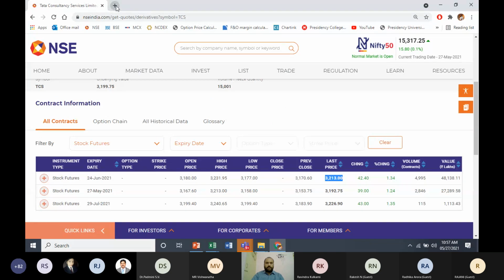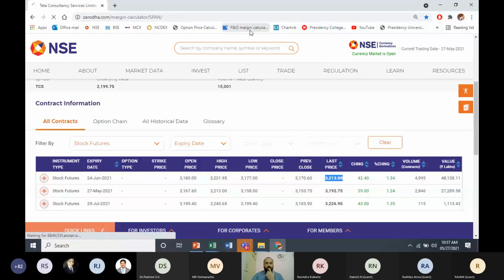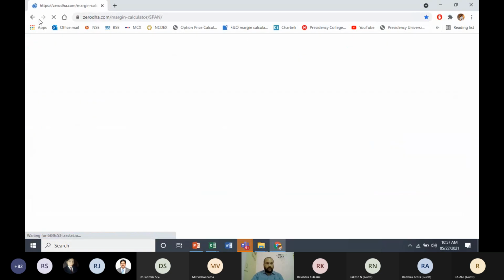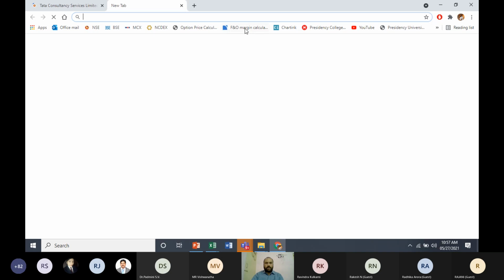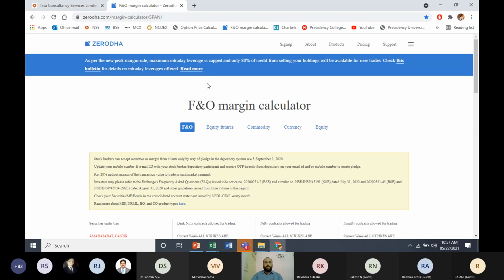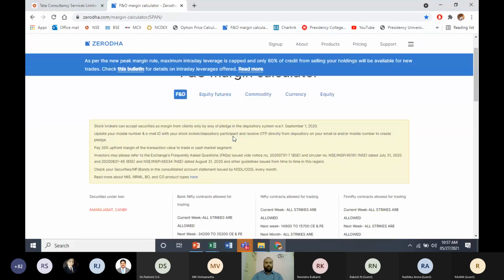The next aspect is, in the futures, when it comes to trading, we discussed margins. So I'm taking Zerodha as an example just for the data purpose. I'm not telling you to trade with Zerodha or something like that; you should keep that in mind. Just for calculation, they have a futures margin calculator. I'm just going to use that particular margin calculator.